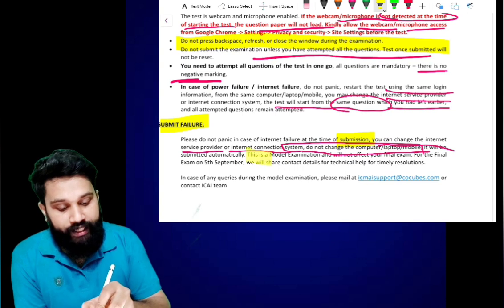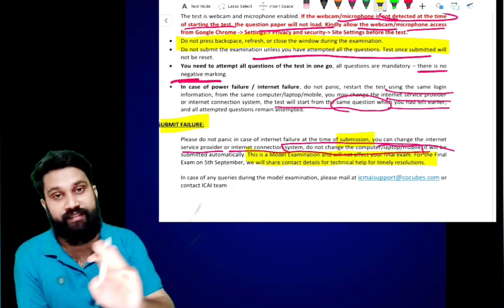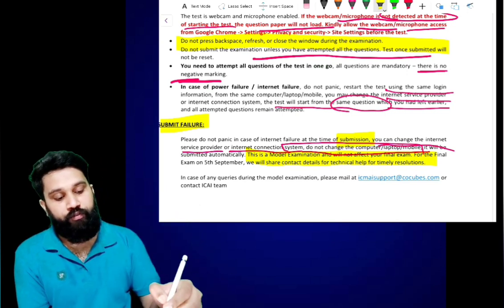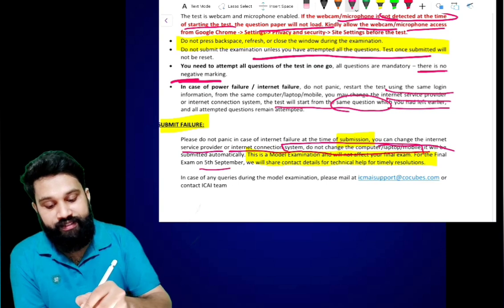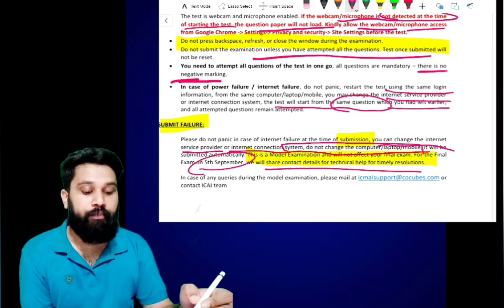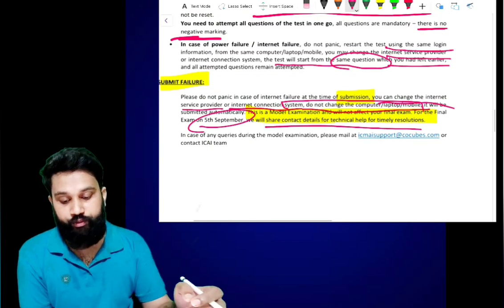This is a model examination and will not affect your final examination. If you fail in the model examination, that does not affect your final examination. For the final exam on 5th September, we will share contact details for technical help for timely resolution. The Institute will share technical help for the students.